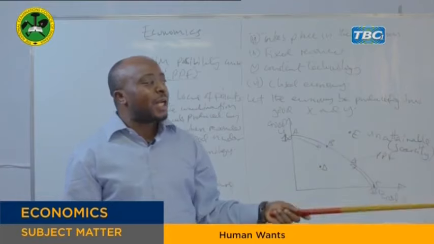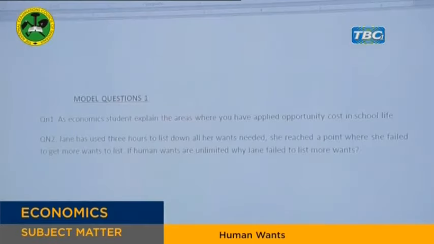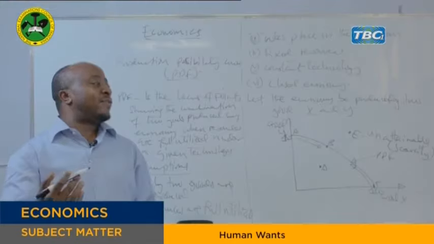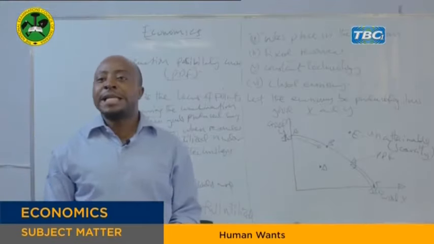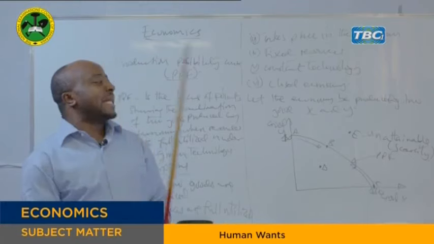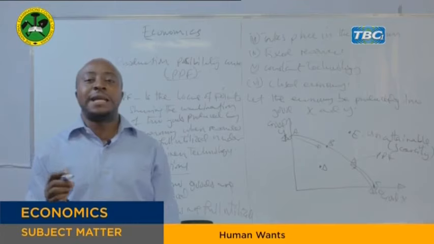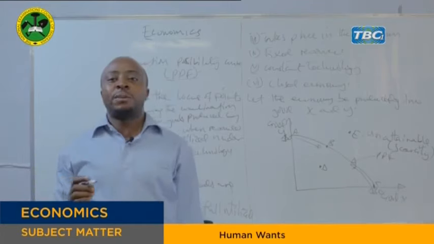So you can try to use what you have understood from the discussion, then try to relate it with your normal life. Where are you making sacrifice? So you can mention those areas where you make sacrifice. In which area do you make sacrifice? In your studies, maybe even at home, because that is your school life. What do you sacrifice? Let me give you an example. For example, maybe you have chosen ACR as your combination. That's your school life. It means in choosing ACR as your best combination, you have sacrificed the other combinations. So that's the opportunity cost applied.